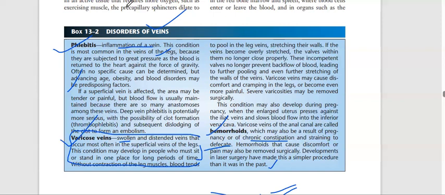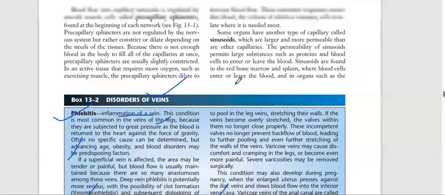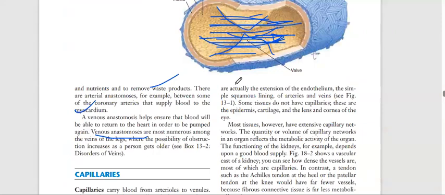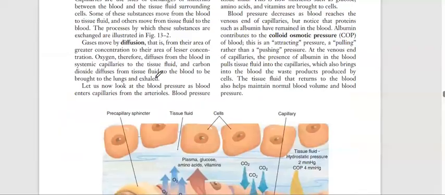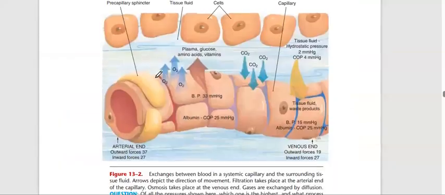People cannot maintain their body. They want to stand, they want to sit, but they cannot give proper rest to the body. Then only these diseases are happening. So this is about disorders of veins and arteries. Tomorrow we will discuss capillaries. So any doubts you can ask.